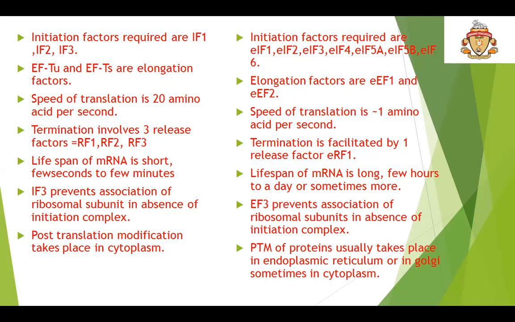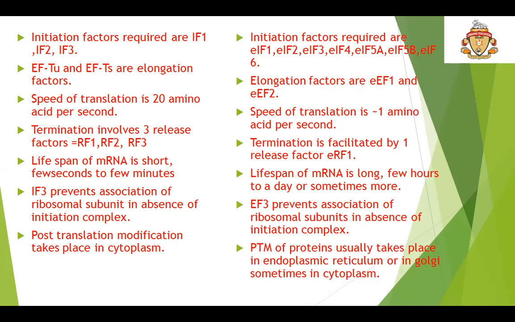In prokaryotes, the initiation factors required are IF1, 2, and 3, whereas in eukaryotes, the initiation factors required are IF1, 2, 3, 4, 5A, 5B, and 6. In prokaryotes, the elongation factors are TU and TS, whereas in eukaryotes, the elongation factors are EF1 and EF2. In prokaryotes, EFG is also there, but the major function will be of TU and TS.